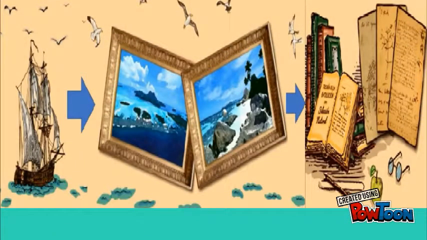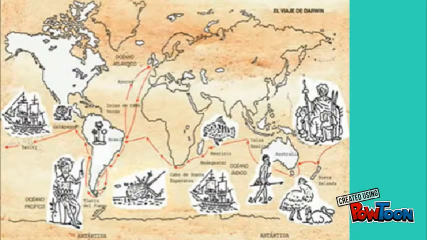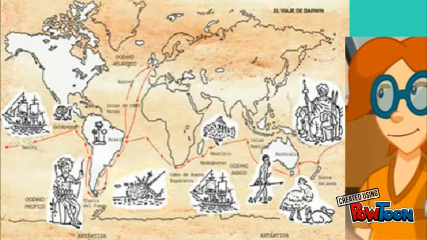The origin of this theory occurs when Charles Darwin was invited to travel by boat to Galapagos Island, where he made a study of the species that later he published in his book called Charles Darwin and the Theory of Evolution by Natural Selection. This expedition, that includes the Galapagos Island, was planned for 3 years but really took 5 years.